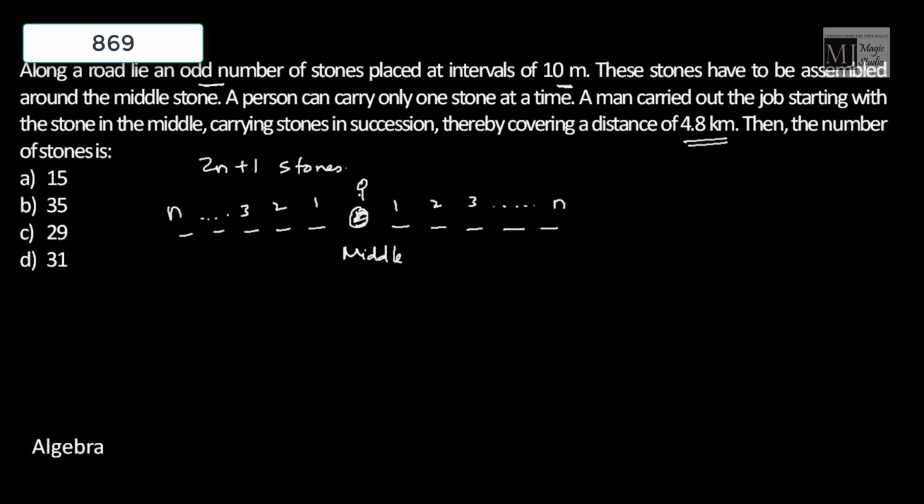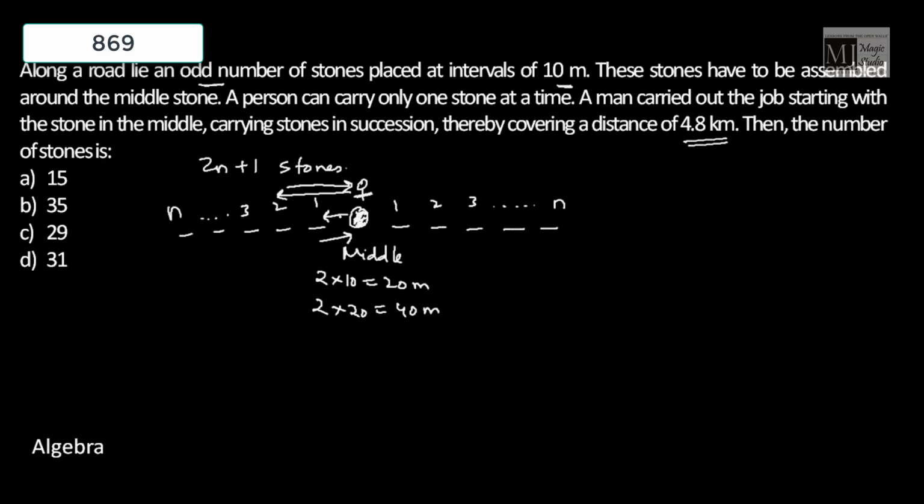Okay, so he is starting at this position. Already one stone is here. When he is going to pick up stone number 1 and coming back, he is traveling how much? He is traveling 20 meters, isn't it? When he is going to pick up stone number 2 on the left hand side, he is traveling 20 meters and then coming back for 20 meters. So 2 into 20, that is 40 meters.